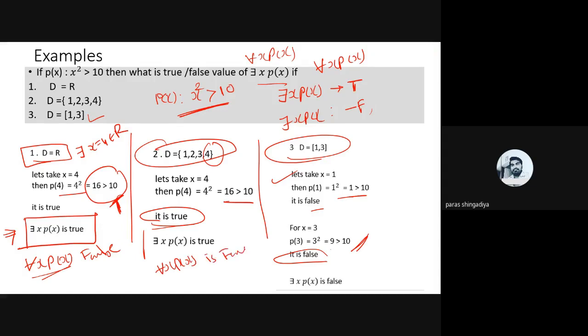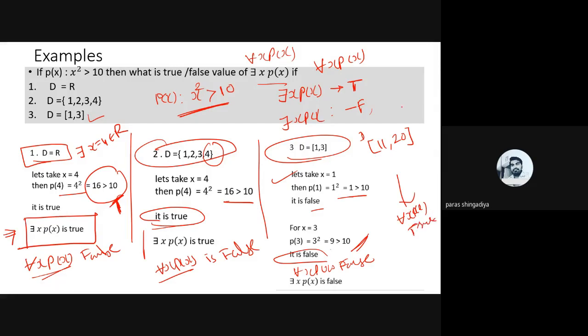Why is it false? Because at 1 p of 1 becomes false, at 2 p of 2 becomes false, at 3 p of 3 becomes false. So for this case it is false here. And now at {1, 3} it is also false. For every x, p of x will also be false in this case. Why is it false? Because 1 और 3 पे दोनों जगह पे false बन रहा है. And if I consider, हमने वहाँ पे 11 और 20 लिया था as a third domain, so at 11 and 20 that will be true. So for this case it will be a true output of for every x, p of x.